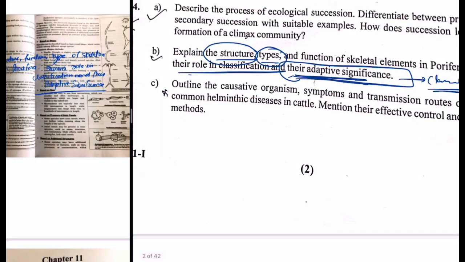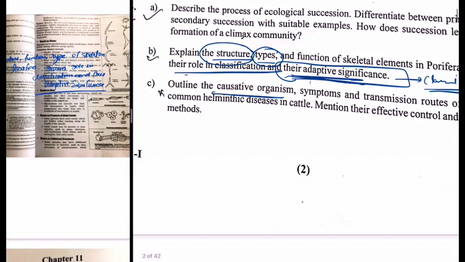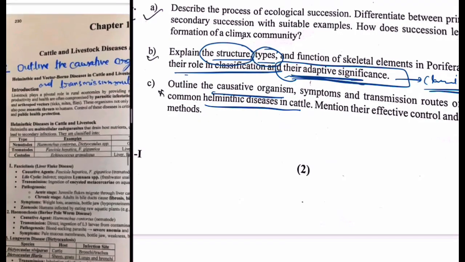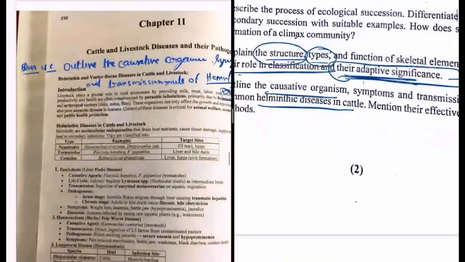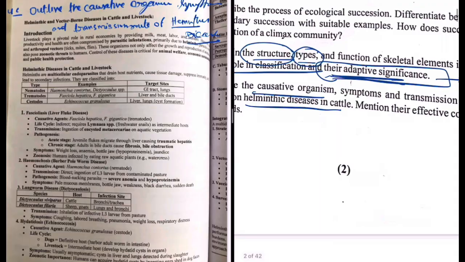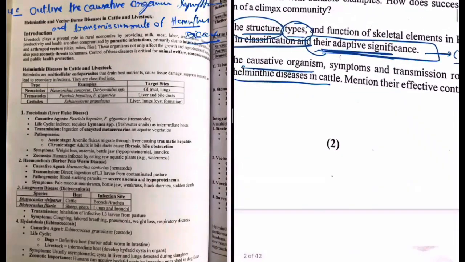Next question is about the causative organism, symptoms and transmission of any two common helminthic diseases in cattle. Now this is a question you can find in economic zoology. Here you can discuss any two. There are many helminths, and also you have to discuss the treatment.